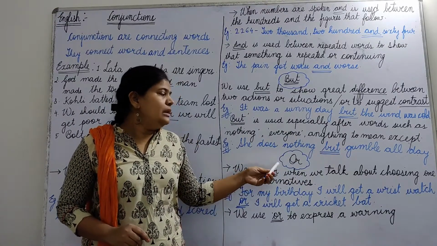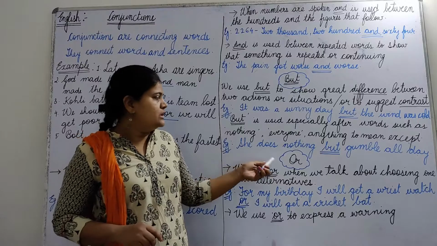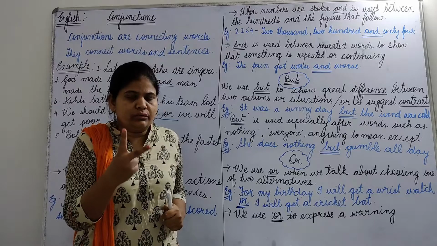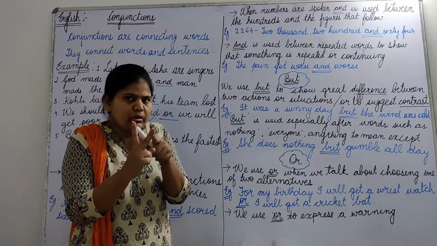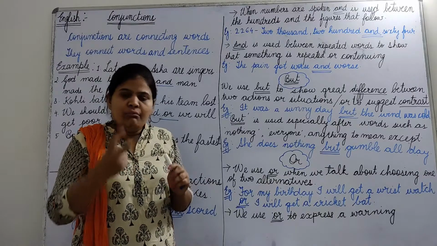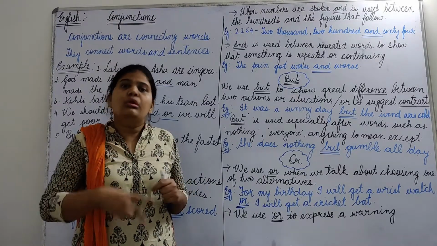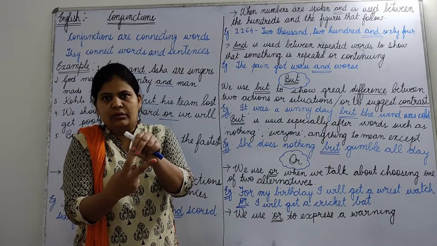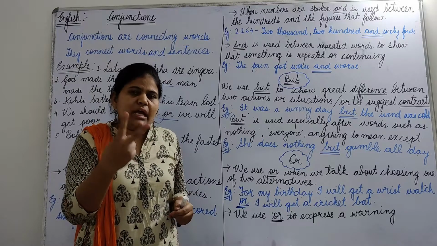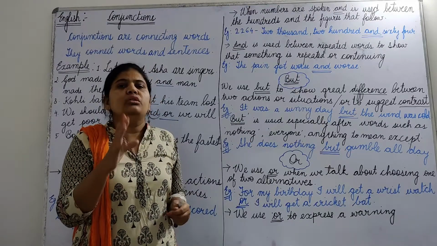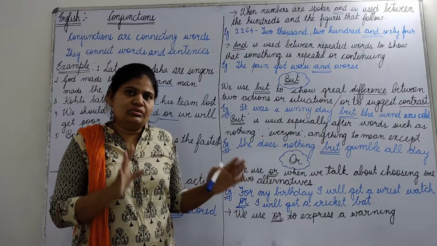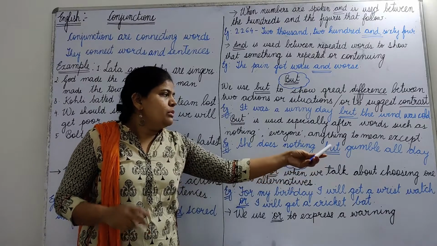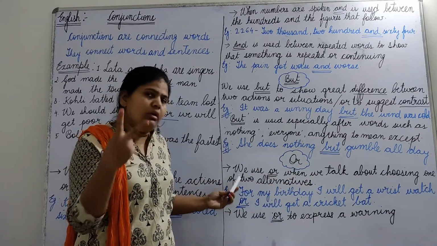Okay, now the last conjunction for the day, that is or. We use or when we have two alternatives. Okay, when you have to choose between two alternatives, you use or. Means you can't have both. Okay, you are given two alternatives, but you have to select one, either this or that. So when you have two alternatives and you want to choose one, then you are going to use the conjunction or. We use or when we talk about choosing one of two alternatives.